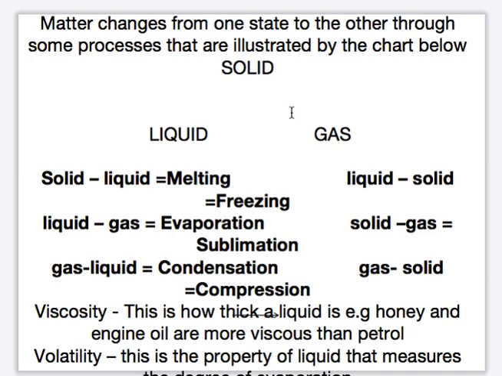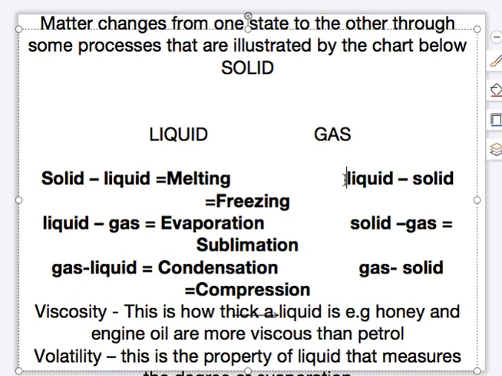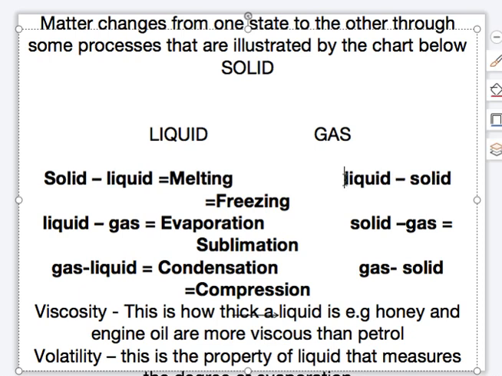Also, matter changes from one state to the other through some processes, and this comes about by a change of temperature, as we are going to look at in some examples here. Matter changes from one state to another. It can change from solid to liquid, from liquid to gas, from gas to solid, and from gas to liquid, depending on the change in temperature.